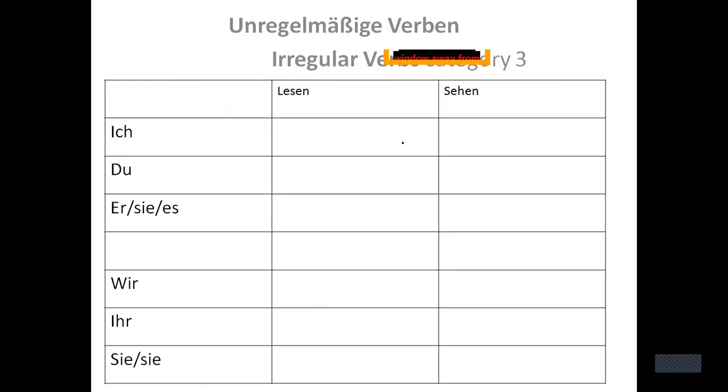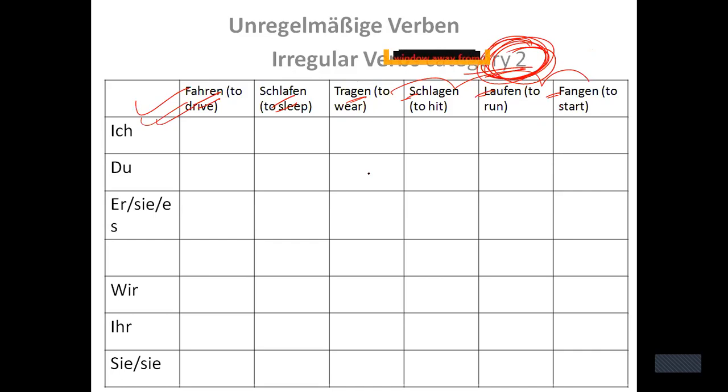And in category 3, we have just two verbs, and both the verbs we have done. Lesen is to read, and sehen is to see or to watch. So these are the verbs which we have discussed already, where E will change into IE, right?